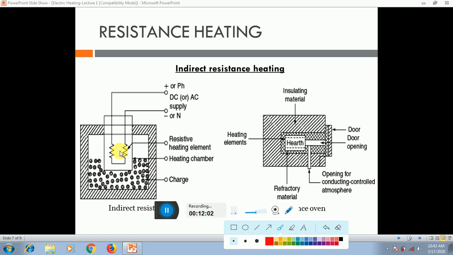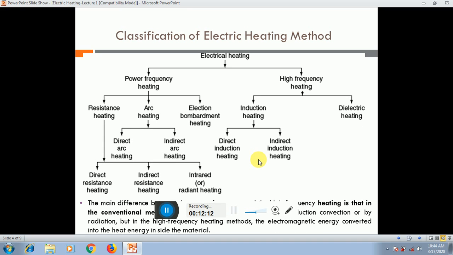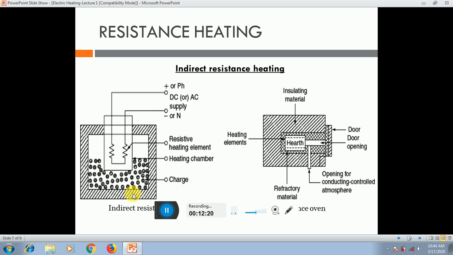In the direct resistance method, we put the electrodes directly in the chamber, and in the indirect resistance method we give a closed path. We connect the positive or the phase to one resistance, and the other resistance is connected to the negative or the neutral. And this one is one type of electrode.